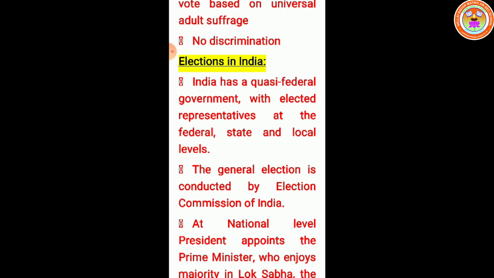So no discrimination. All are equal. All the people have equal rights. Only one vote for all the people who have attained 18 years of age.